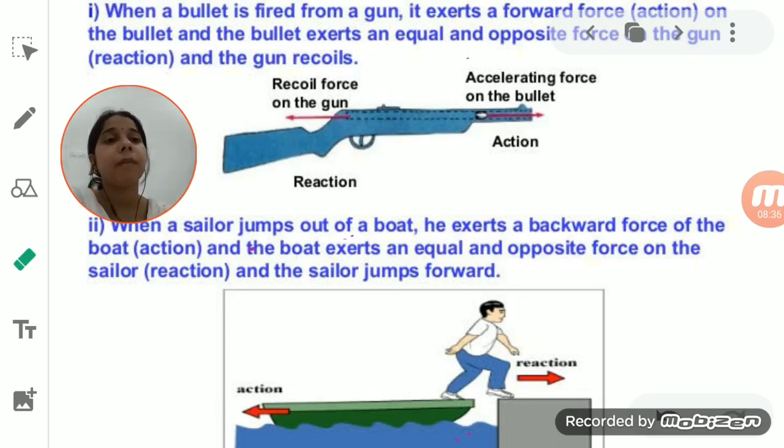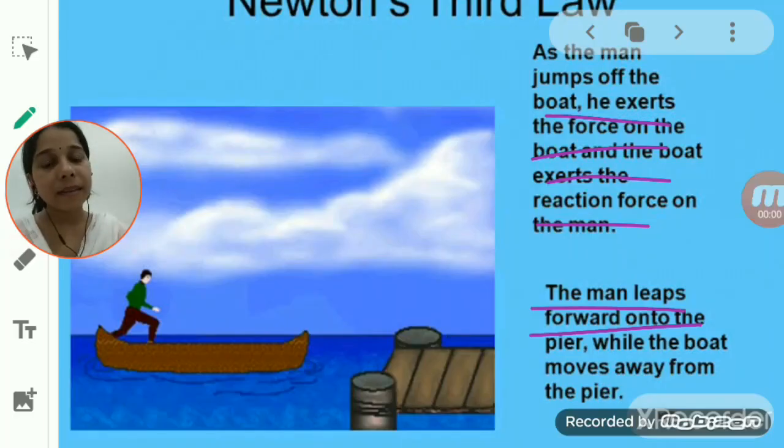We will learn some more examples related to Newton's third law of motion, students. Another example: suppose a sailor is sitting in a boat and wants to take the boat from one side of the river bank to the other, or away from the river bank.